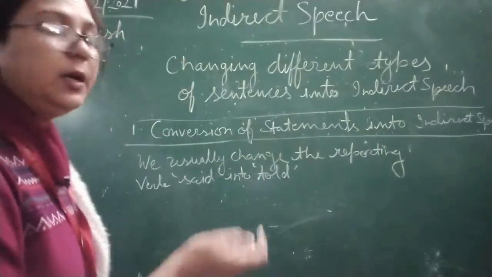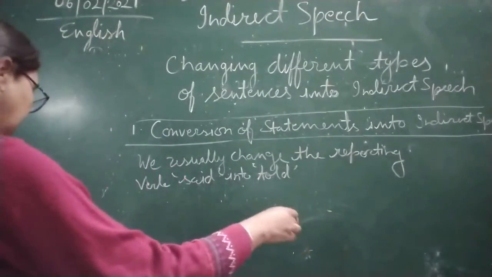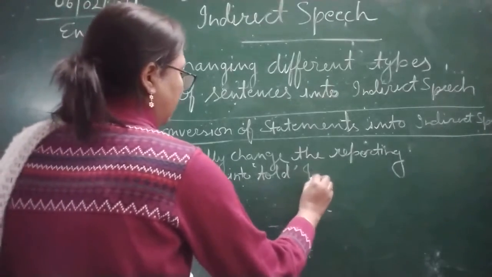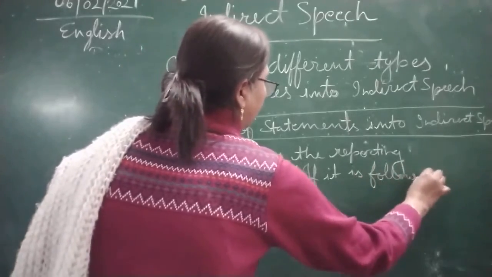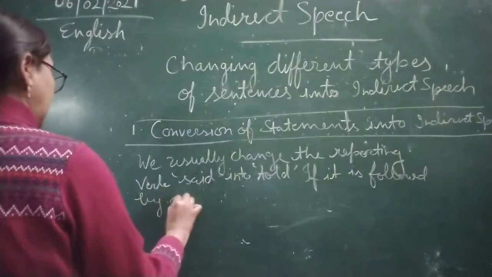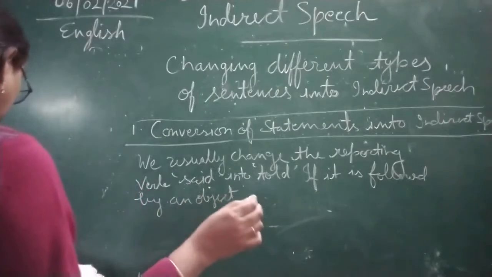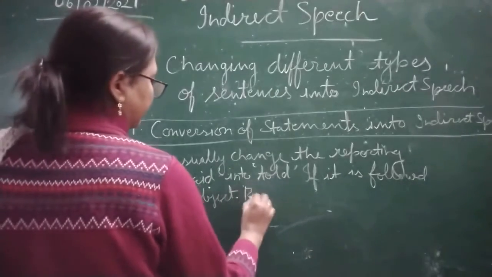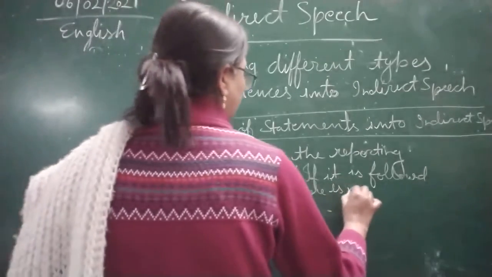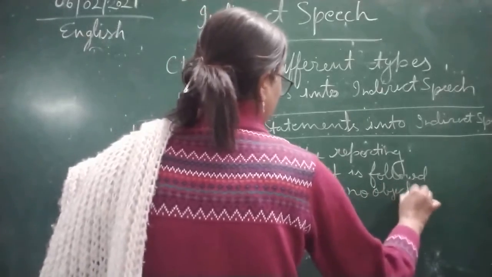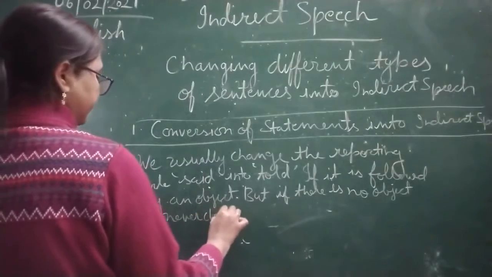Okay children, here you can see we usually change the reporting verb said into told if it is followed by an object. But if there is no object, we never change it.